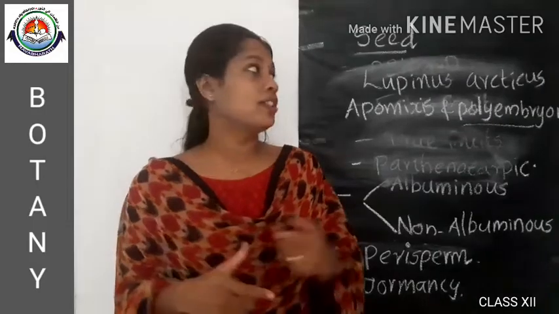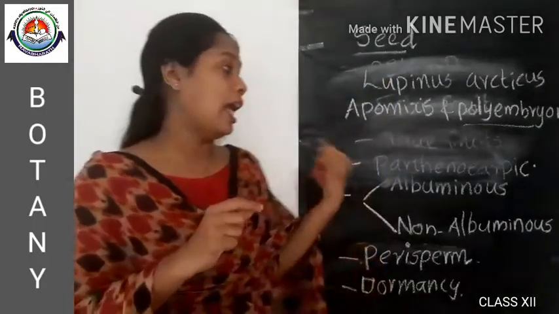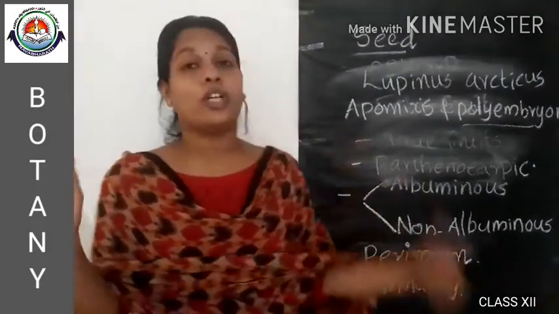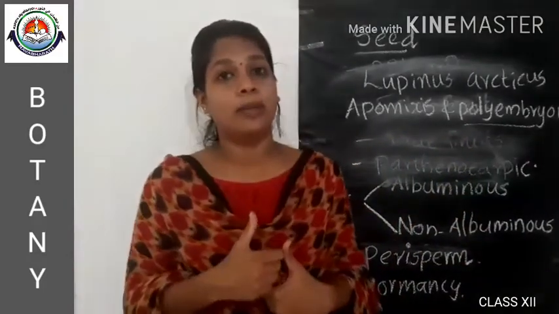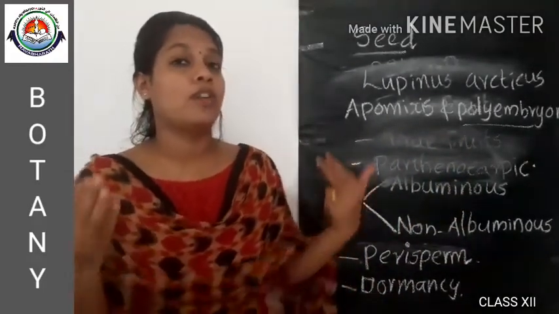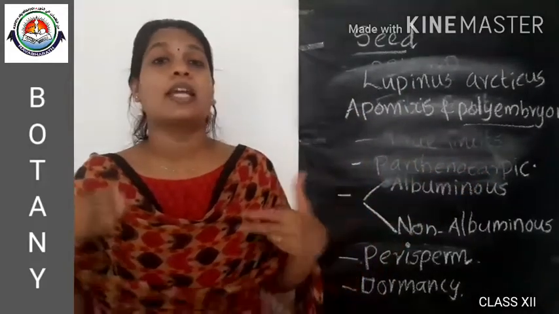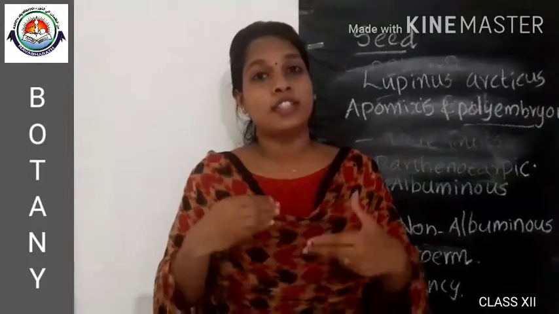Okay. So this is all about the seed and different types of seeds, that is albuminous and non-albuminous seeds, what is perisperm, what is dormancy, how the seed is important for a flower, what the importance of seeds in agriculture is, and what apomixis and polyembryony are. These are the things that we discussed today.